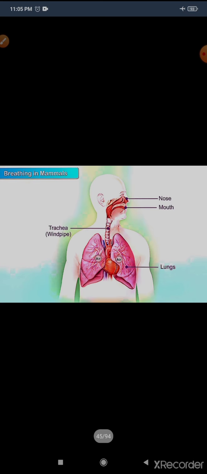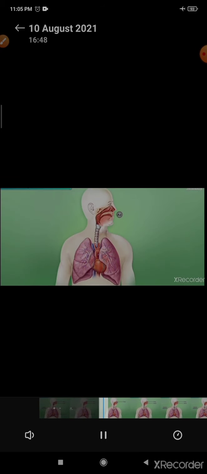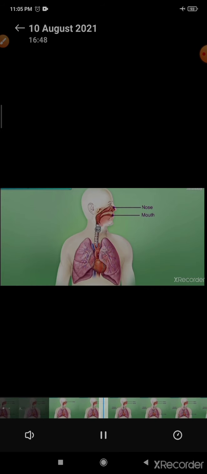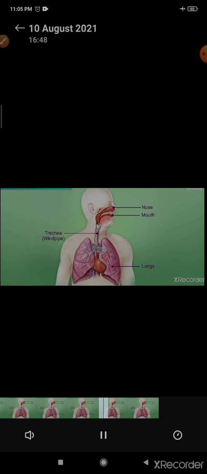For breathing in mammals, I want to show you one video. Mammals including human beings breathe air through their lungs. Air is taken through the nose and mouth, and down the trachea or windpipe into the lungs.